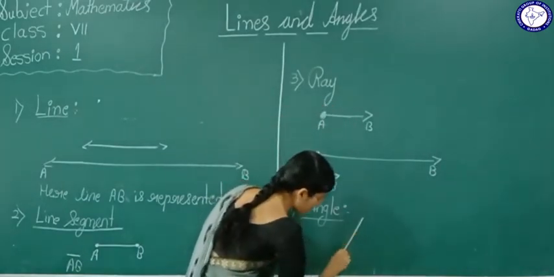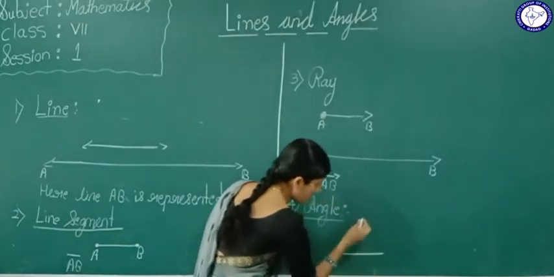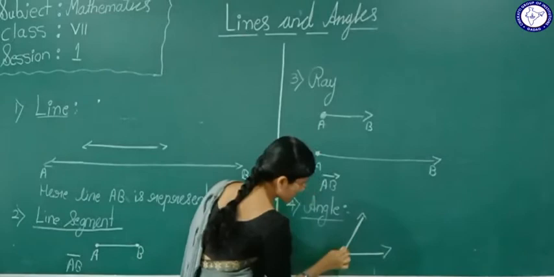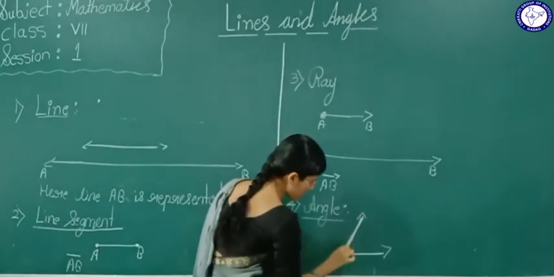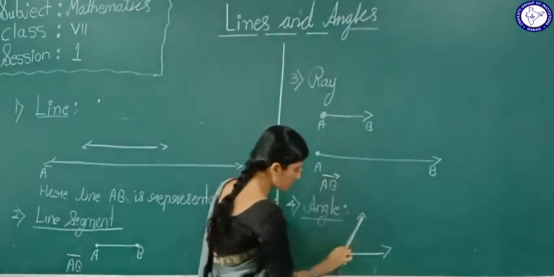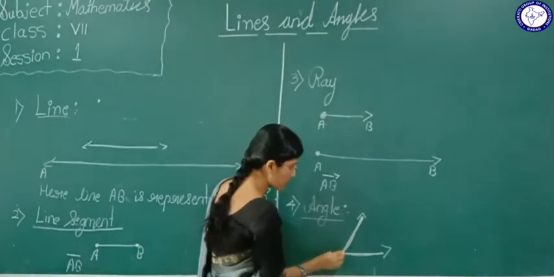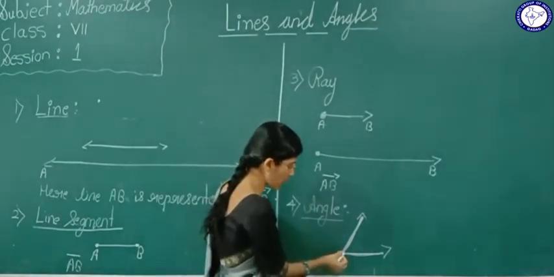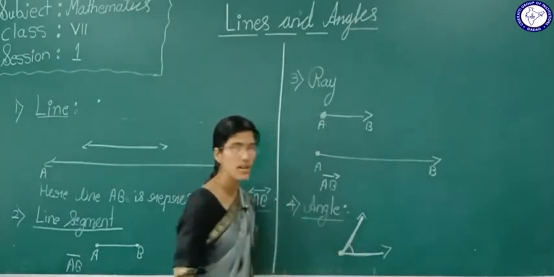Suppose here, these are two rays, yes or no? This is ray 1 and this is ray 2. When two rays intersect at one point, we are going to form an angle.